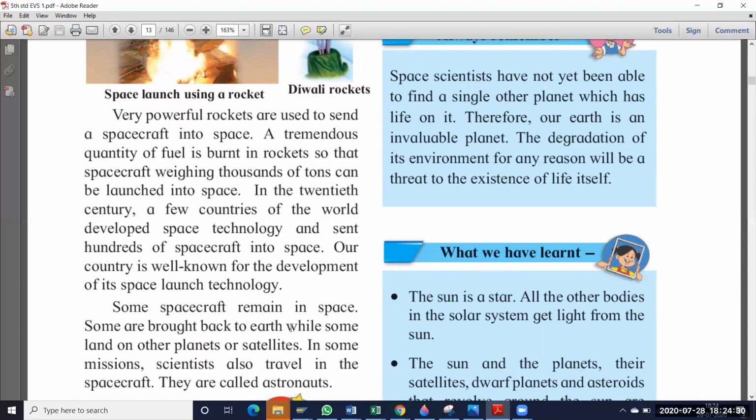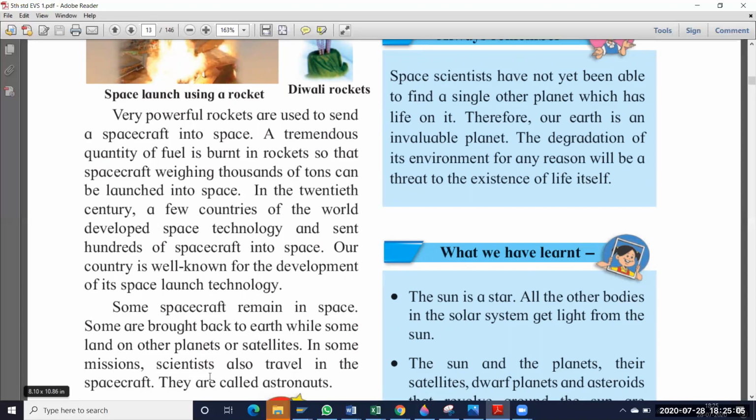Some spacecraft remain in space, some are brought back to the Earth, while some land on other planets or satellites. So when we send a spacecraft to space, after some years we may take that spacecraft back to Earth, and some remain there only. Some land on other planets also. Suppose Chandrayaan landed on the moon, and Mangalyaan landed on Mars. So different types of spacecraft land on some planets also.